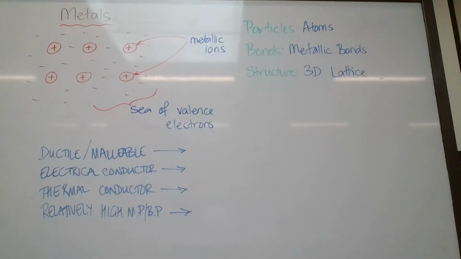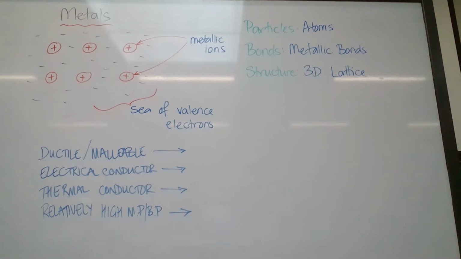So, the metallic bond is created because those atoms become ions, but they still have the right number of electrons around them. They're just in that sea of electrons. So, in an answer, if you write metallic ions, you have to say metallic ions plus sea of valence electrons. You have to have both.